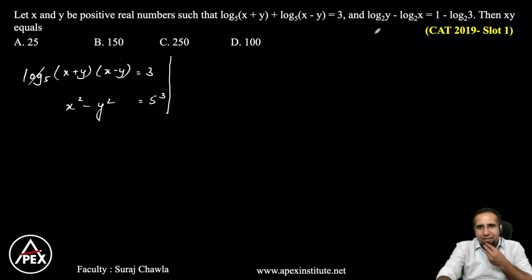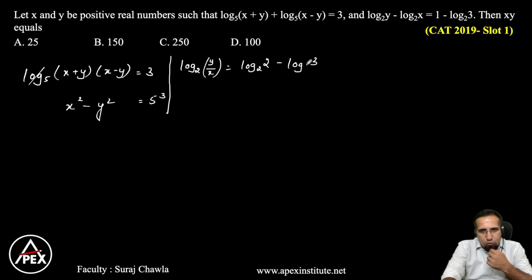Now let's look at the second part. In the second part also, the base 2 is common across. Clear? So what we can do is, smartly, I can write this as log base 2 of y by x. And I'll smartly write 1 as log 2 base 2 minus log 3 base 2.